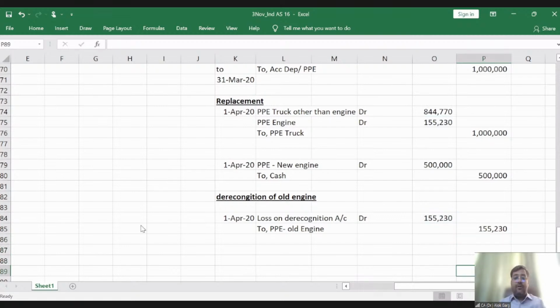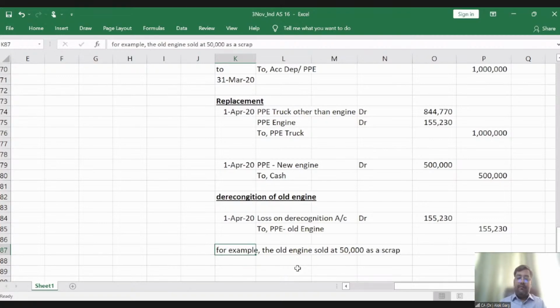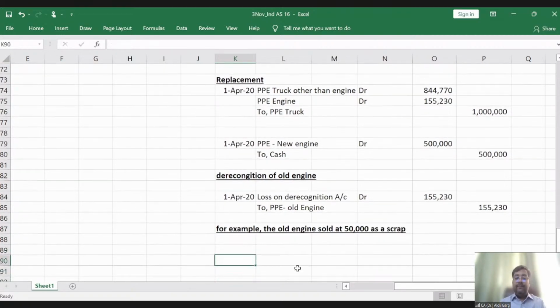I hope it is clear to all of you, sir. If we will get some scrap sale, for example, the old engine sold at 50,000 as a scrap, then what will the accounting entry be?